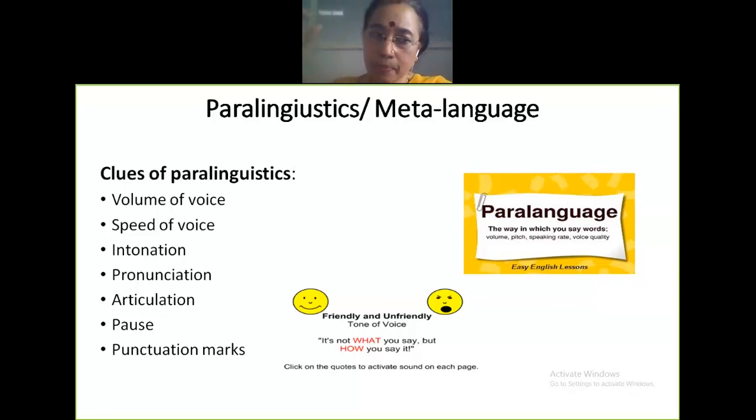So whatever it is, pauses are also known as fillers. It doesn't mean that you shouldn't pause. You need to pause when there is a need. Otherwise, if you go on giving a lot of pauses, they are known as fillers, and it shows you in a very poor light.